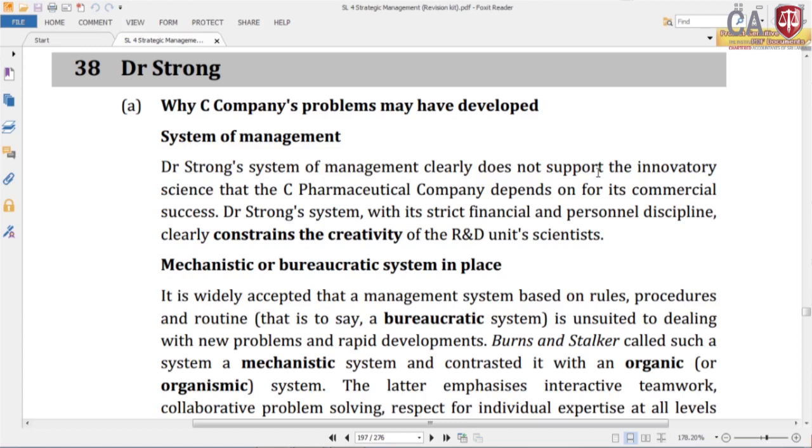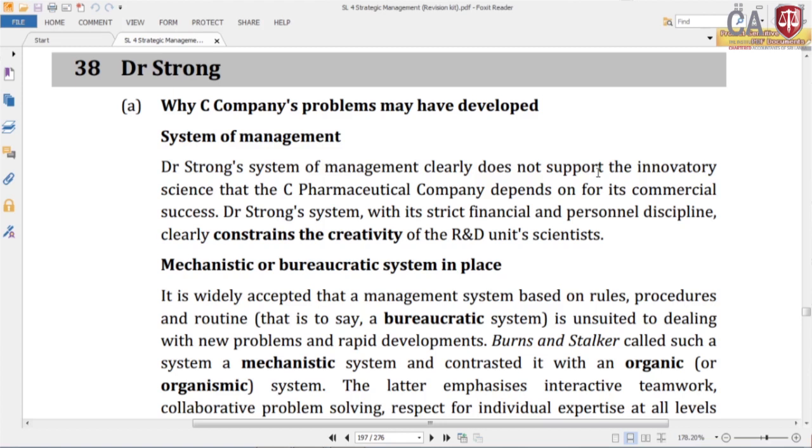Right. Look at part A. What does the examiner ask? Why may C company's problem have developed, what are the reasons for the development of the problem? One is the system of management, that means the management style of Dr. Strong.